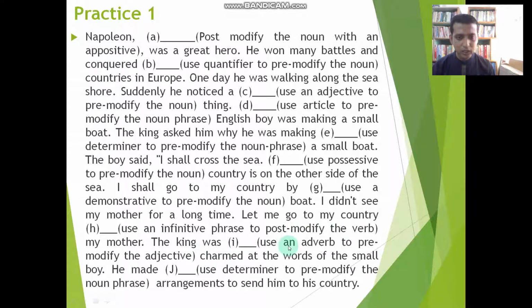The king was, use an adverb to pre-modify the adjective, stunned at the words of the small boy. Here, an adverb should be used. He made, use a determiner, gap here arrangement to send him to his country. In that gap, you will have to use a determiner. This is the question. If you have confusion, a second reading of the question is also necessary.